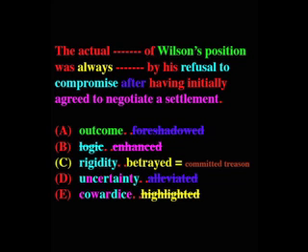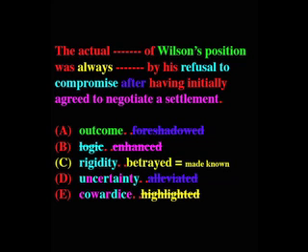A lot of the difficulty in this question involves the definition of the word betrayed. If you look it up in the dictionary, the first meaning says committed treason, or delivered to the enemy, or it could mean that you were disloyal, or it could mean that Wilson disclosed a secret.